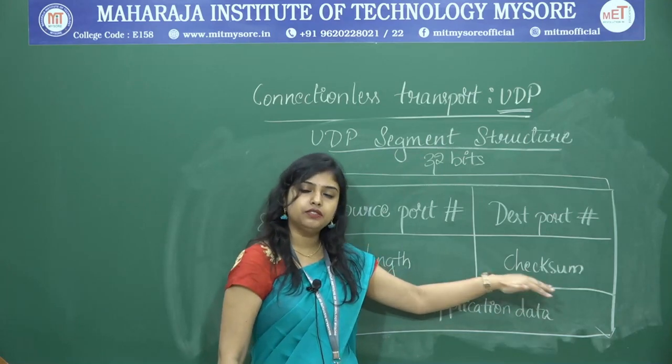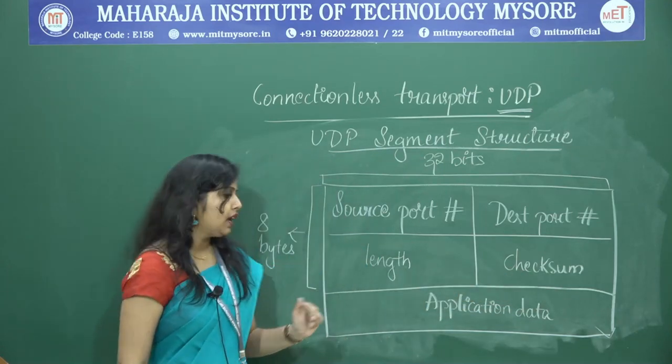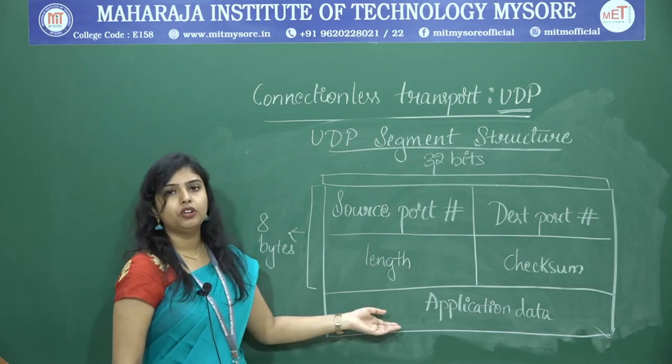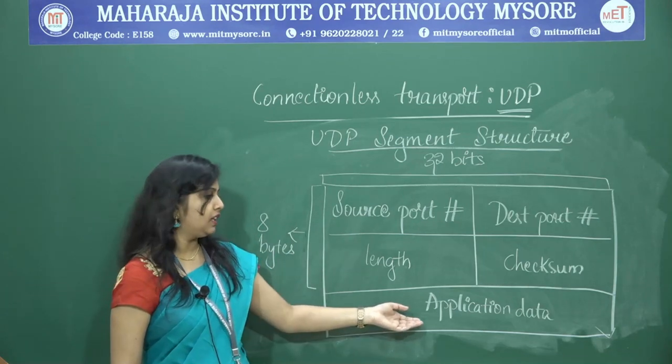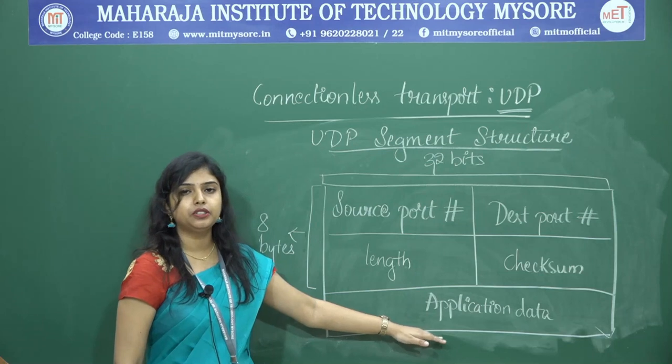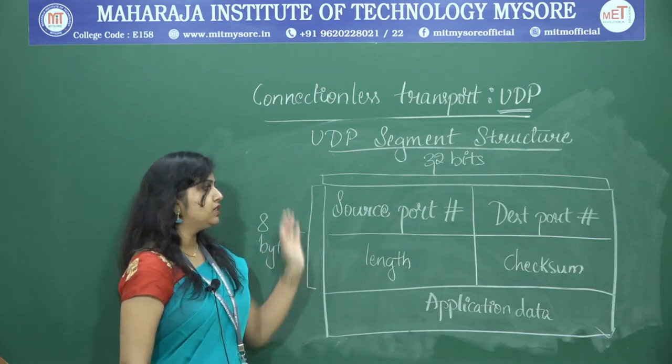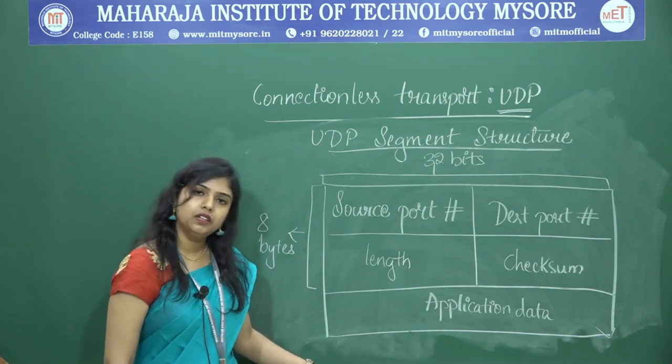We use checksum for error checking, and then the header is followed by the application data, which is nothing but the message which you are going to send. So, this is the typical UDP segment structure.